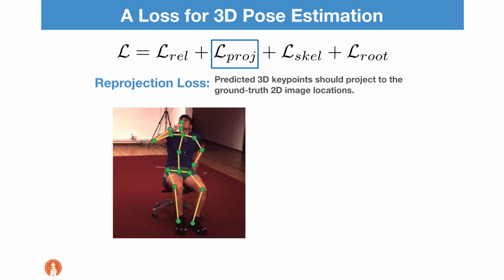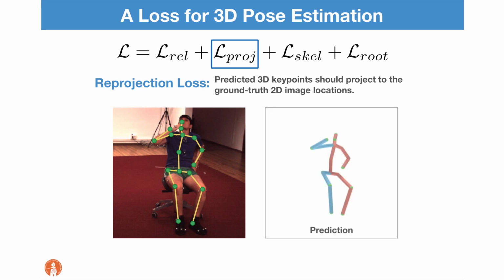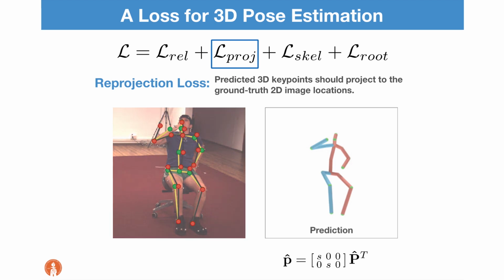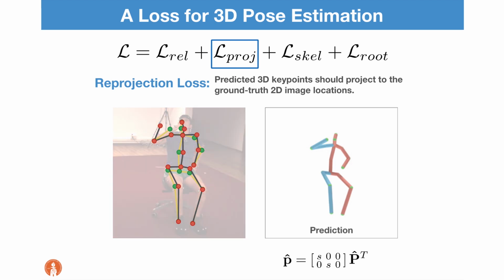Given an image with its available 2D ground truth skeleton, we obtain a 3D pose prediction by our network and measure the reprojection loss by using a projection matrix under the assumption of a scaled orthographic projection, with the scale parameter S predicted by the network. The loss is measured as a Euclidean distance between the predicted and ground truth 2D skeletons on the image plane.